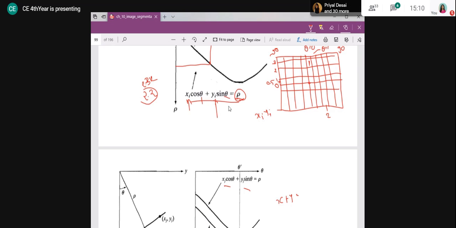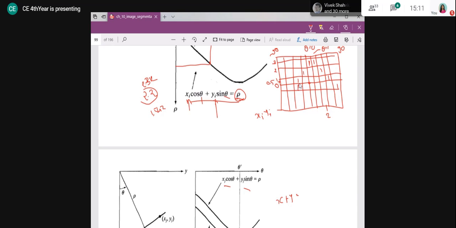Then I will take theta is equal to 1. It is 2.312. Then again I am going to mark it for theta is equal to 1. Then further, if I'm going for theta value 2, then whatever the value is, say it is 1.543. So it is in the range of 1 to 2, and I'm going to mark it here. Then further it is marked here, then here, here, and here, right?